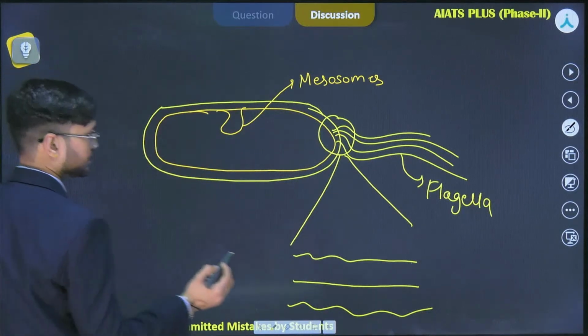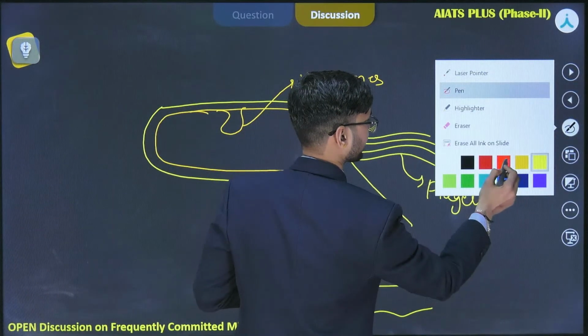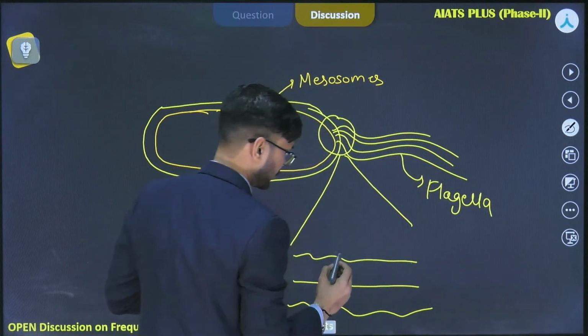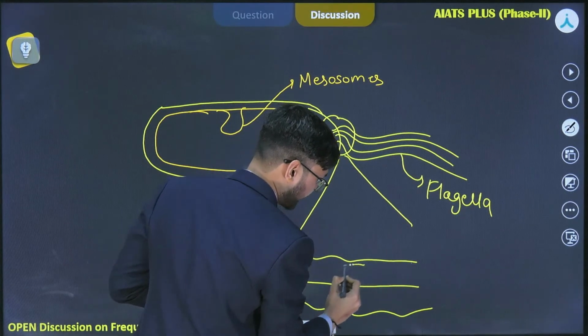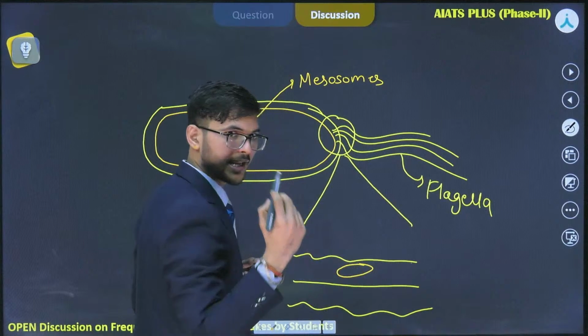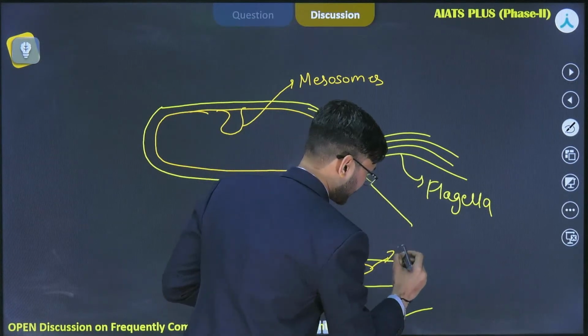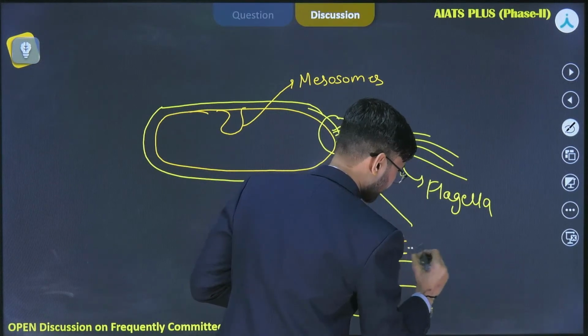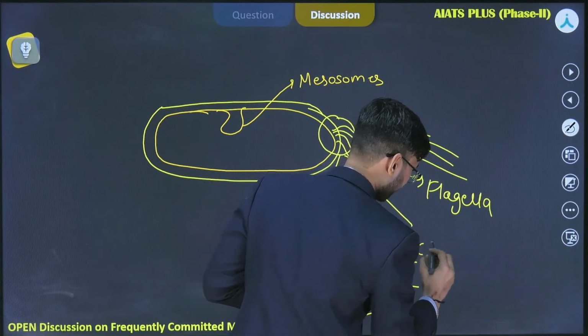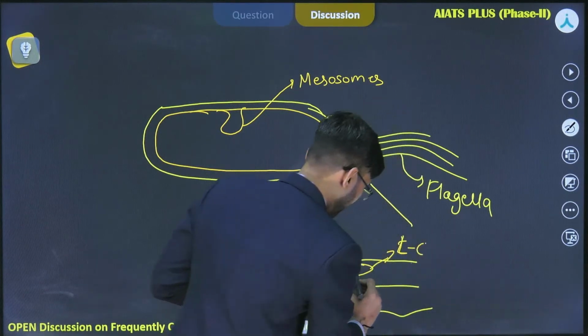So, let me draw the diagram here, okay. So, in the outer membrane, you will find the L ring.